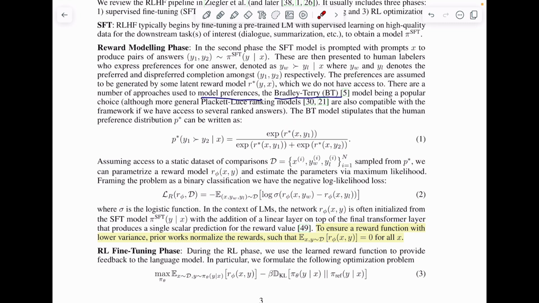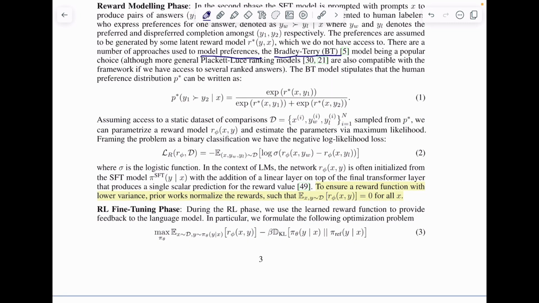Once you have this, let's see how this is used to train a particular reward model. Now that you have this preference model, with this probability you can define a log likelihood based loss function, which can then be used to train our pi SFT, that will eventually lead to pi reward. So let's first see how we get from this particular equation to this particular equation. Let me go through it a little bit.